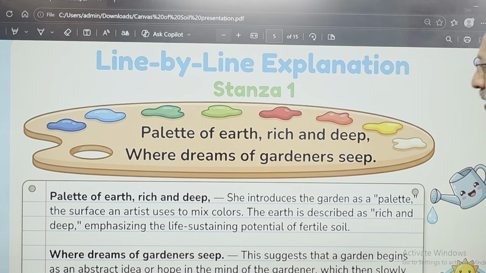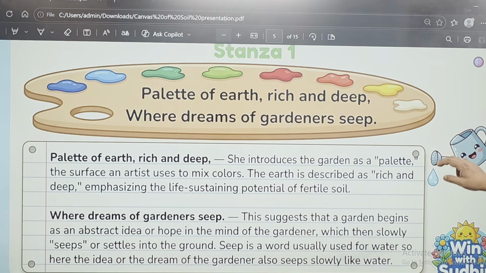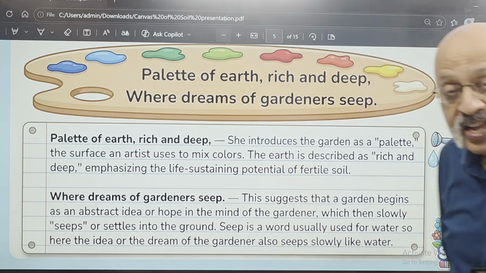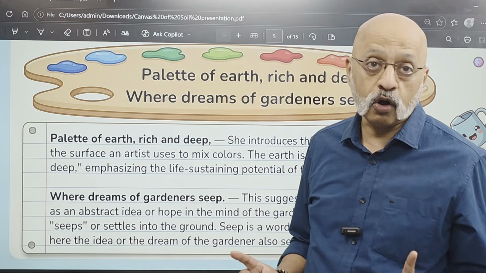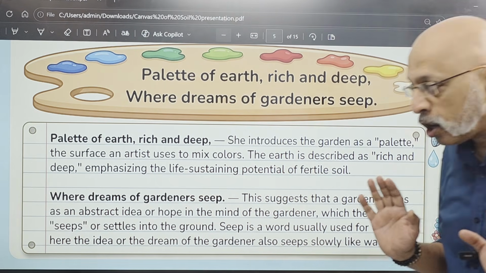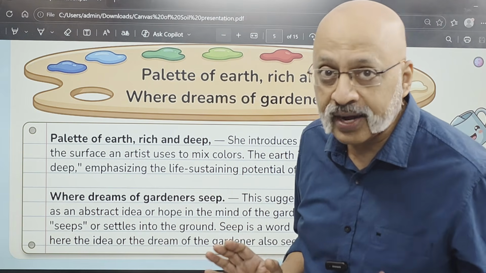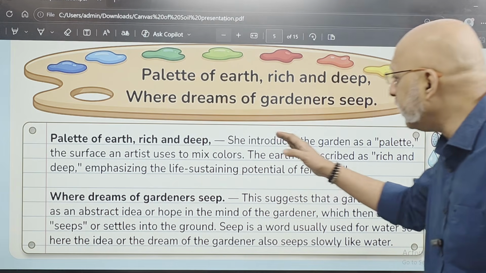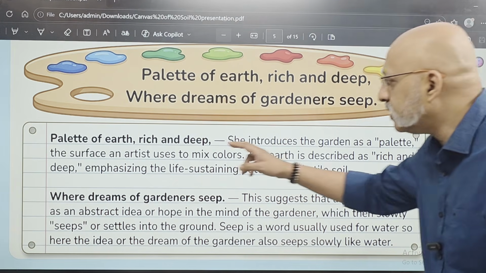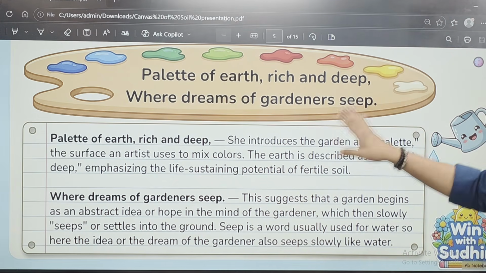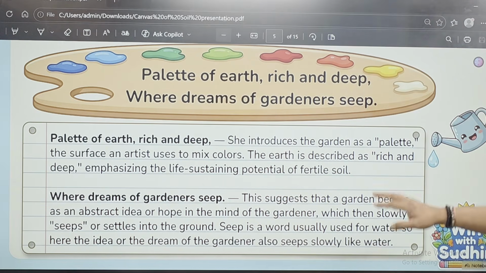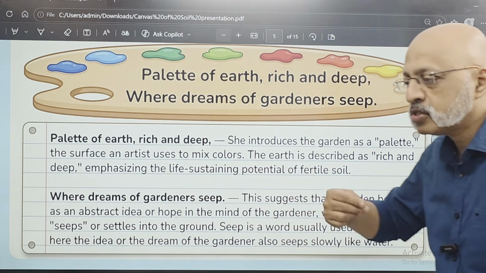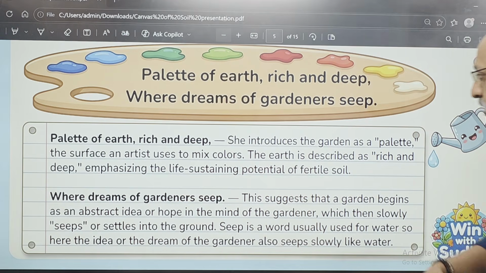So the first two lines are: palette of earth, rich and deep, where dreams of gardeners seep. Okay, I'm going to explain to you each and every word, each and every line, and the overall meaning of the stanza. I can assure you, you are not going to get anything better than this anywhere on the internet. So the poet introduces the garden as a palette, the surface of an artist which is used to mix colors. This is what is called the palette. You can use palette or palette also, another pronunciation.